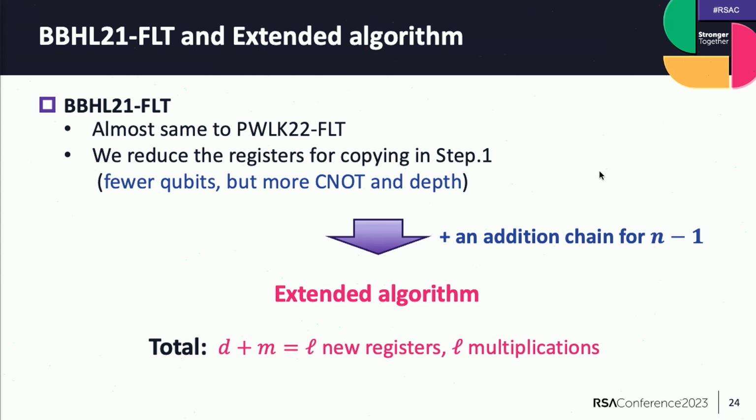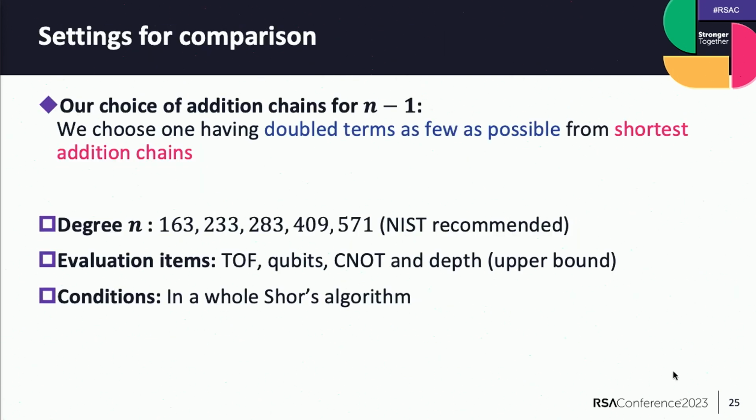So we can also use an arbitrary addition chain for n minus 1, and this is our extended algorithm. Our extended algorithm requires D plus M equal L new registers and L multiplications. So now we compare the resources of our proposed algorithms, the basic algorithm and extended algorithm, and prior works.